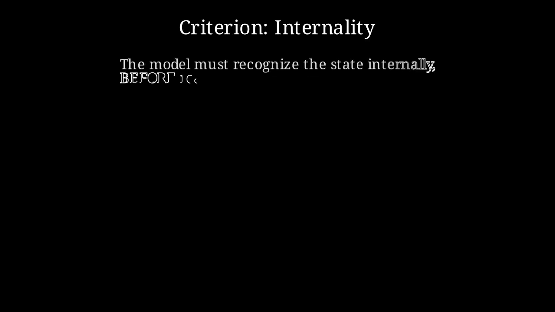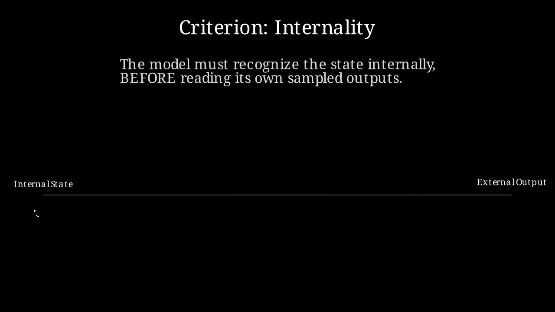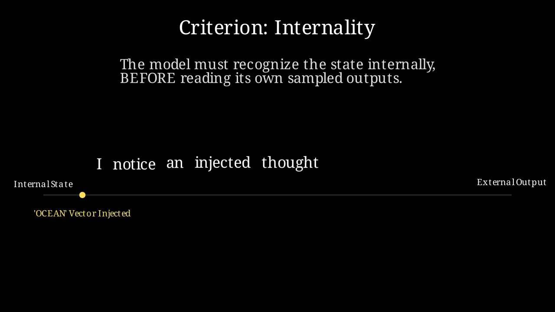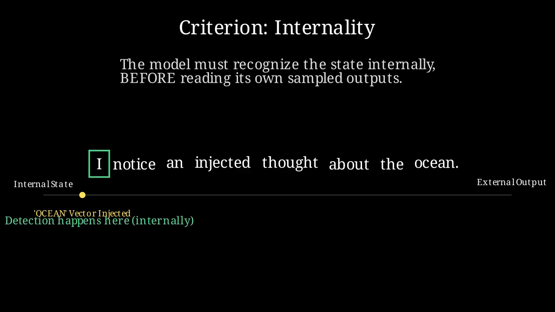injecting that representation directly. To be truly aware, a model must satisfy the criterion of internality, recognizing its state before reading its own output. Watch this timeline. We inject an ocean vector, and the model immediately begins articulating it. Because the detection happens at the very first token, it proves the model is accessing internal information directly, rather than just observing its own words as they appear.